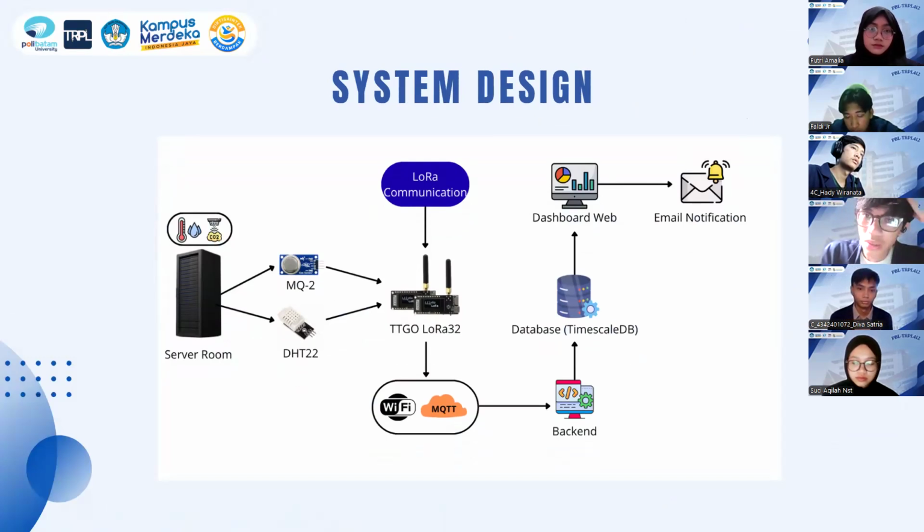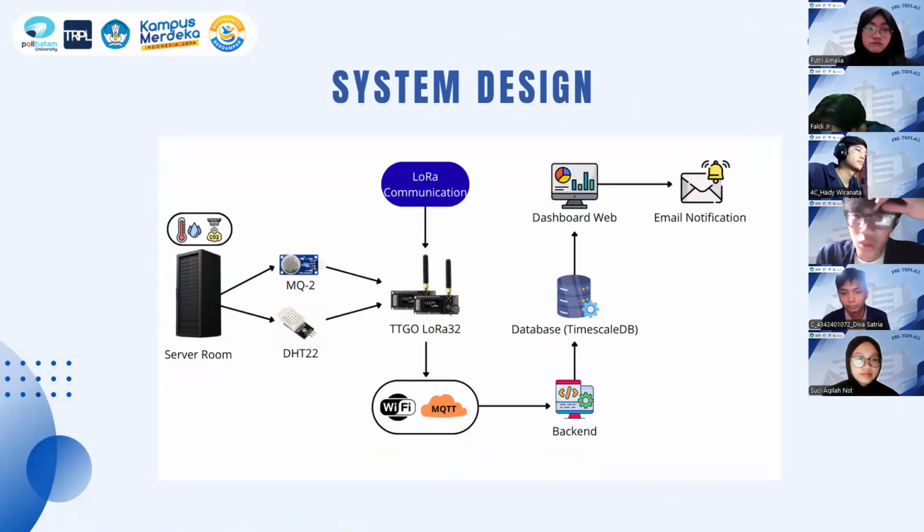So this is our system design. The system architecture effectively combines distributed edge sensors with ESP32 with MQ2 and DHT22 sensors with centralized intelligence through TimescaleDB and isolation forest. Utilizing LoRa and MQTT for reliable communication, this modular design ensures scalability, maintainability, and practical operational value through real-time dashboard. Next slide will be explained by.